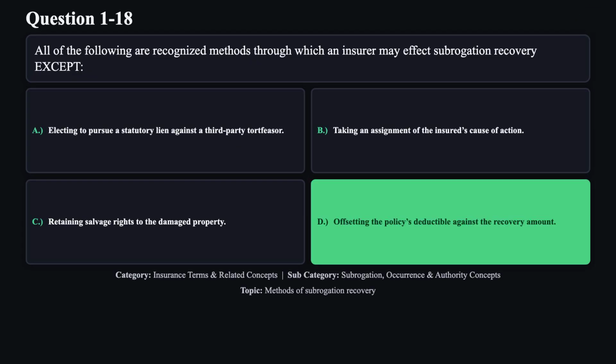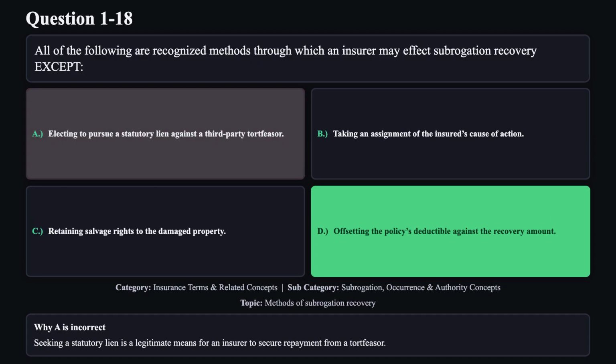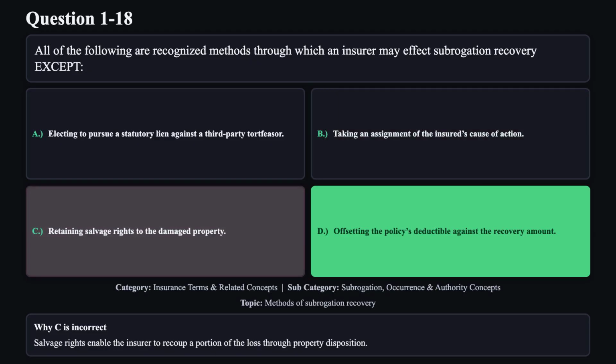The correct answer is D. Except for offsetting the insured's deductible, the other listed methods, namely enforcement, assignment, and salvage rights, are established subrogation recovery techniques. Reason A is not correct. Seeking a statutory lien is a legitimate means for an insurer to secure repayment from a tortfeasor. Reason B is not correct. Assignment of the insured's rights is a standard subrogation mechanism. Reason C is not correct. Salvage rights enable the insurer to recoup a portion of the loss through property disposition.